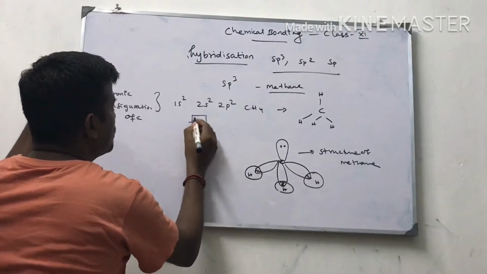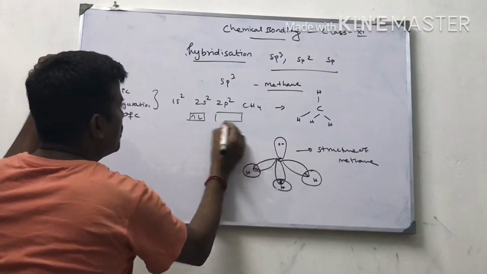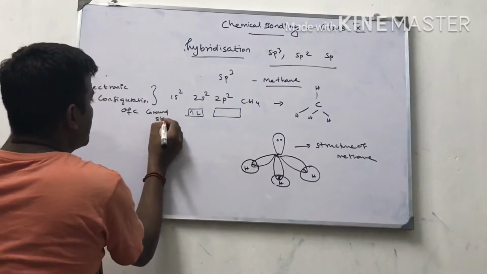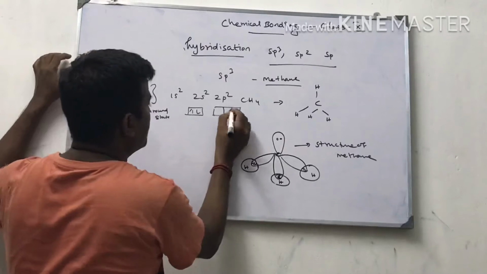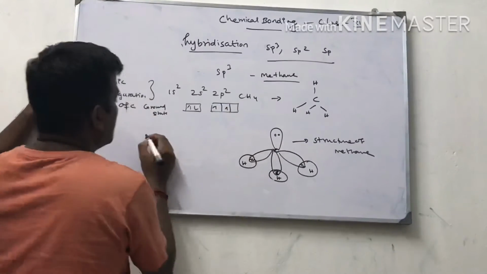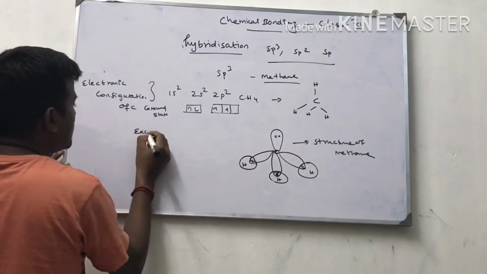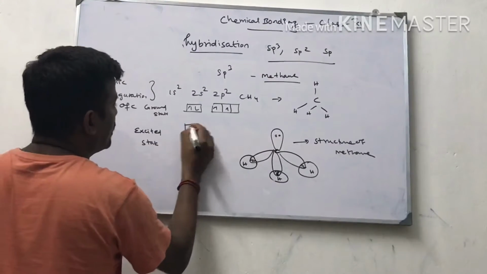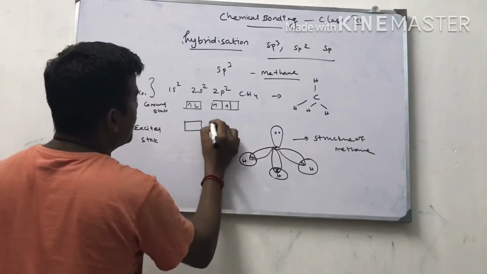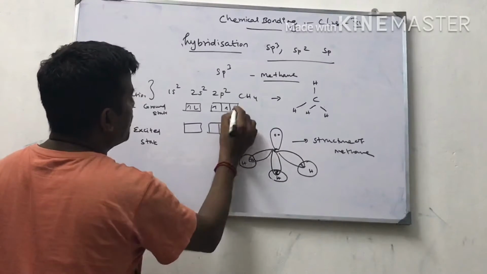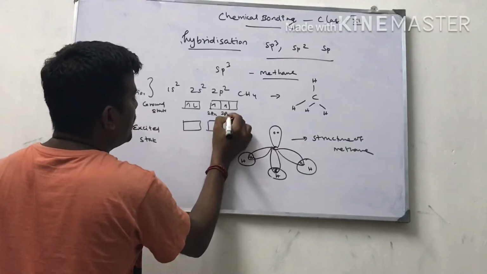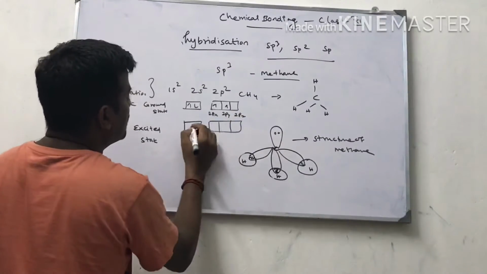This is the ground state configuration. Next is the excited state configuration. In the excited state, one electron from the 2s orbital jumps to the empty 2p orbitals, 2px, 2py, 2pz.